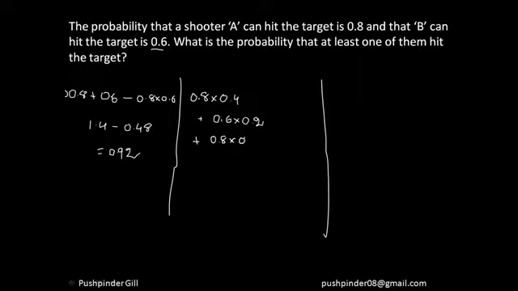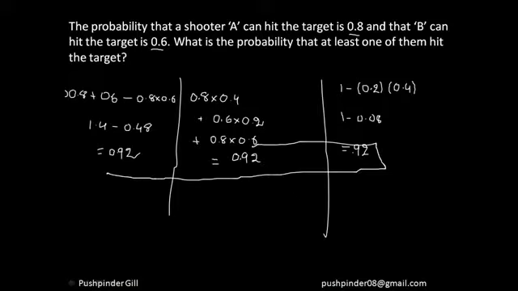Which is nothing but, the answer again gives me 0.92. Now let's go for the smarter way, guys. The smarter way was 1 minus the probability of both the events not happening. So if this happening is 0.8, the probability of not happening is 0.2. Similarly, the probability of not happening here is 0.4, and if I subtract 1 minus 0.08, I get my answer to be 0.92. So isn't our method consistent overall?